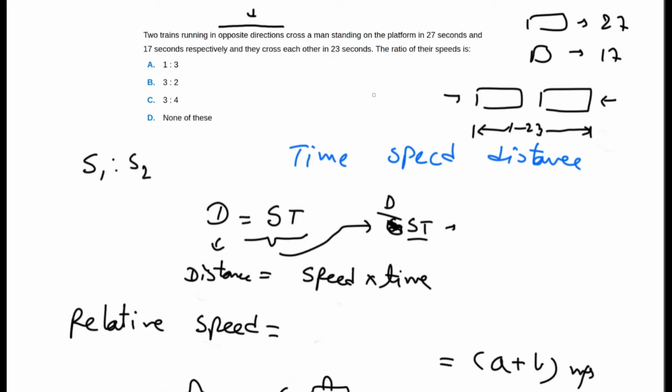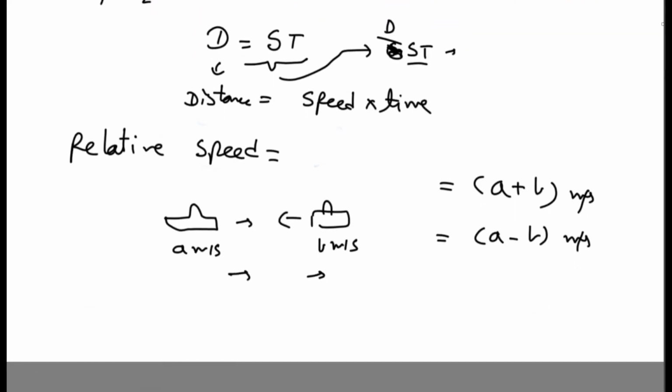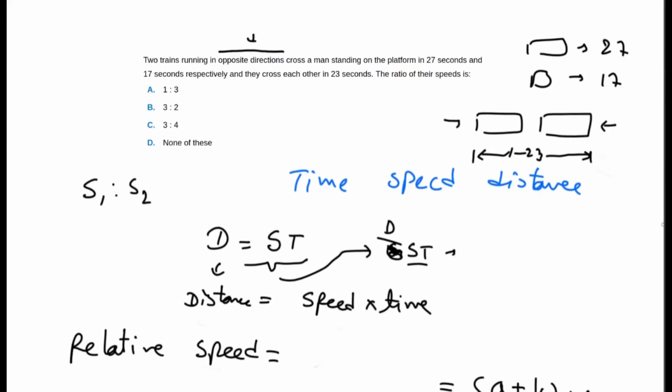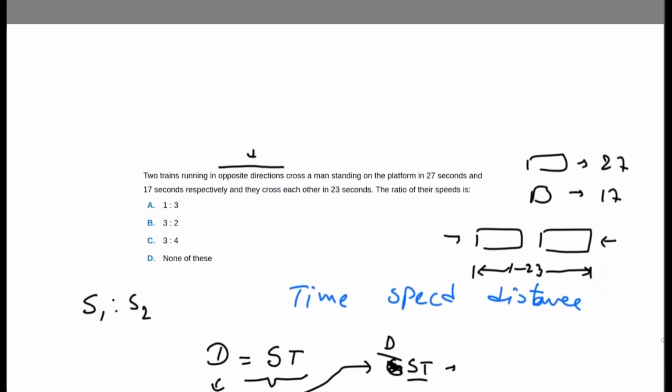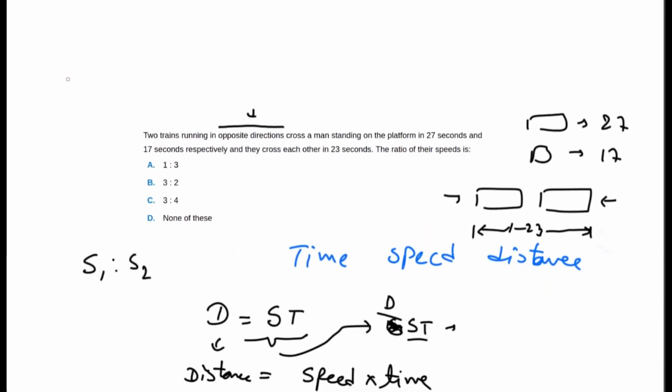Let's analyze the question. Just assume the two speeds. So we don't have space, so I'll go here. Assume the speeds are x and y. For train 1, the speed is x, and for train 2, the speed is y. Now we move on to finding their distance.